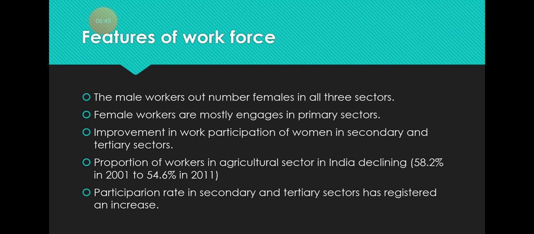Now in case of India, we have seen that male workers outnumber female workers in all these three sectors. Female workers in India are mainly engaged in the primary sector, because in the village areas you will find most of the ladies working in the agricultural field. But this work participation rate has also changed. Now women's participation in the secondary sector and tertiary sector is increasing day by day.